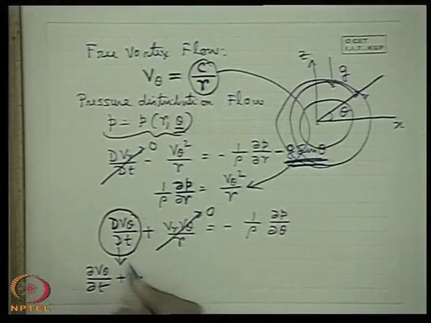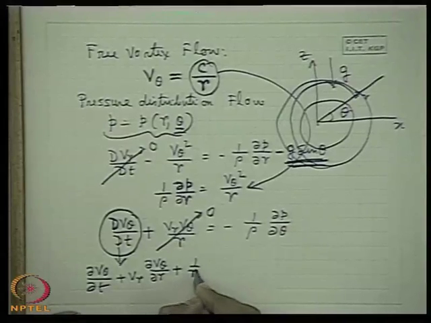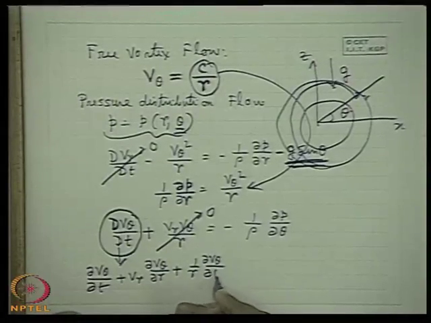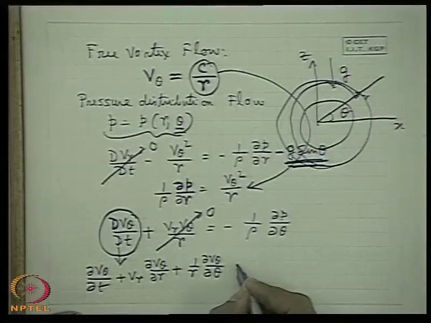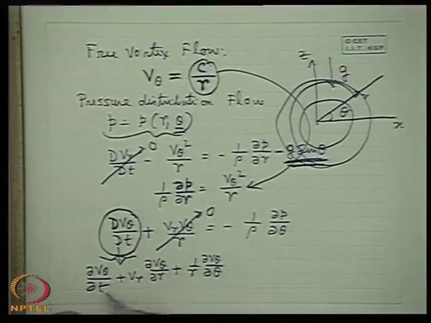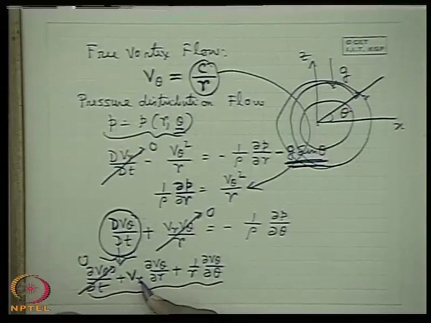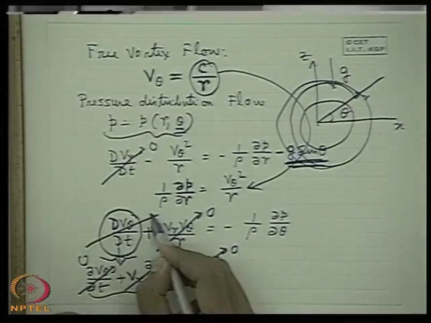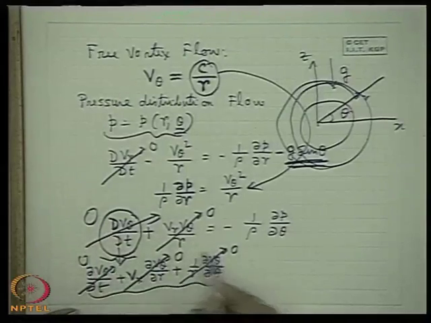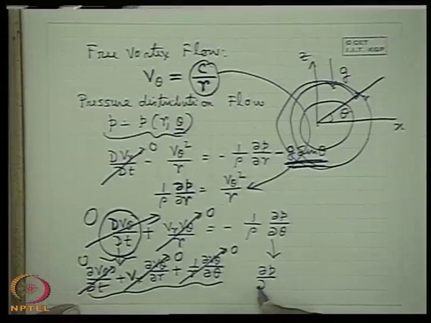Why? Because if you expand it, Vr del v theta del r plus 1 upon r v theta del v theta del theta, in two dimensions, three dimensions are not needed, Vz is not there. For steady flow, as Vr is 0, this term is 0. Del v theta del theta is 0, as earlier proved from continuity, v theta is a function of r only. So the theta direction equation of motion tells us that del P del theta is 0.